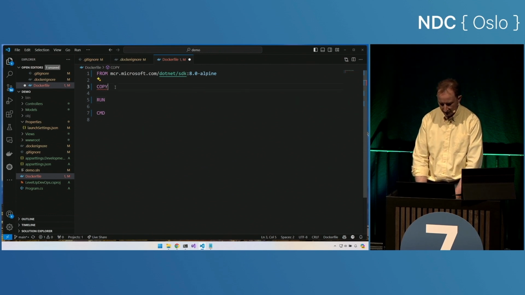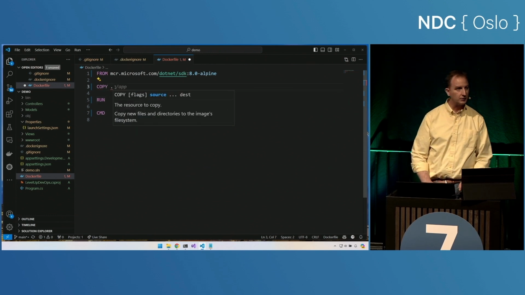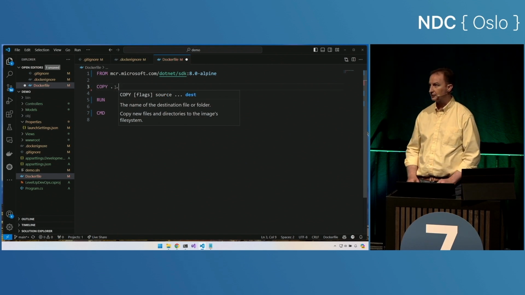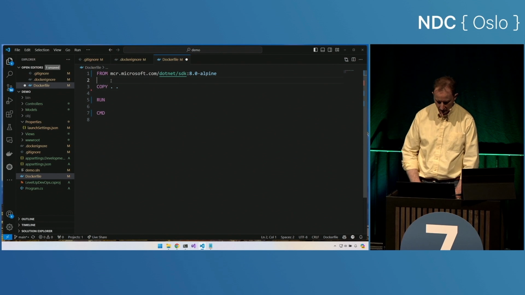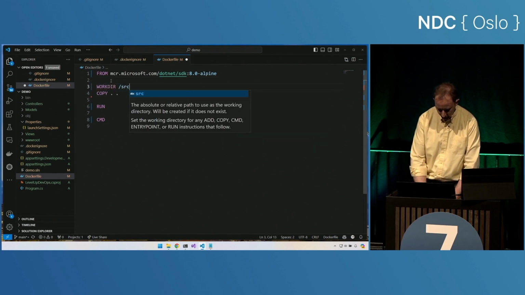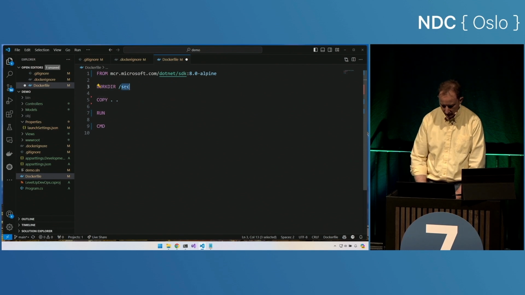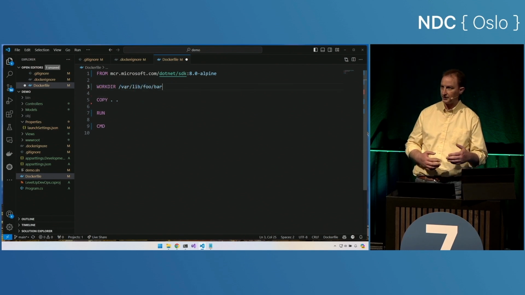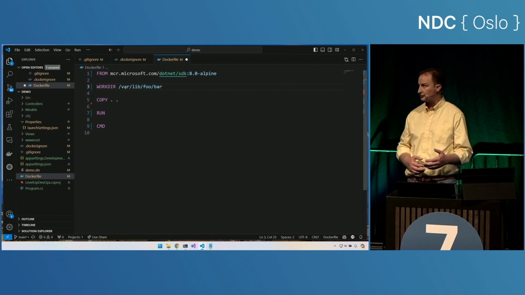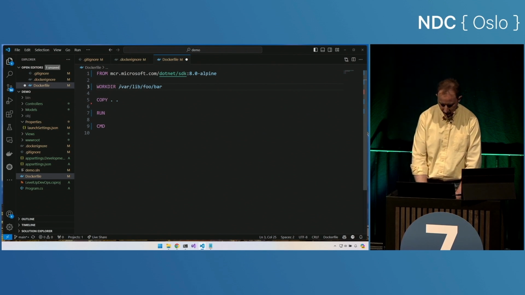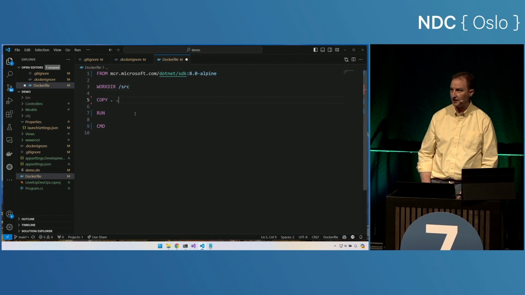Excellent. Let's copy everything from the directory where we'll run our Docker build command into the current directory in our image. What is that current directory? Let's set WORKDIR to /src. Now that could be anything. I could say /var/lib/foo/bar, and it will recursively create and change into those directories to be able to build there. But in this case, src is completely fine. That's descriptive enough for me. I'm copying everything into place.